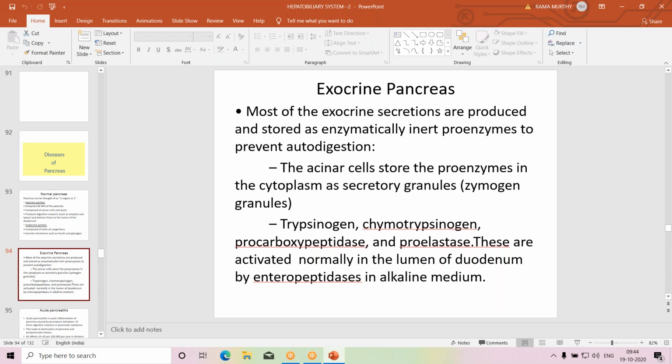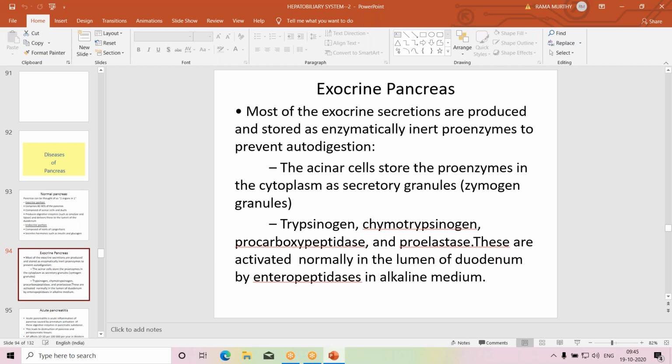So, the pancreatic enzymes are produced by acinar cells. They are produced in precursor forms, inactive forms of enzymes. That's why they are called proenzymes. Pro means precursor enzymes, not activated yet. They are also called zymogen granules. So these granules are proenzymes